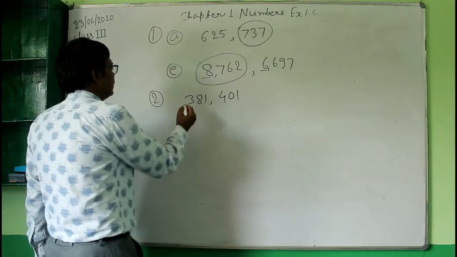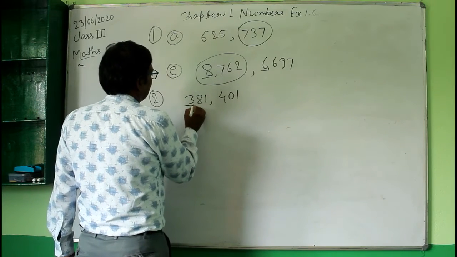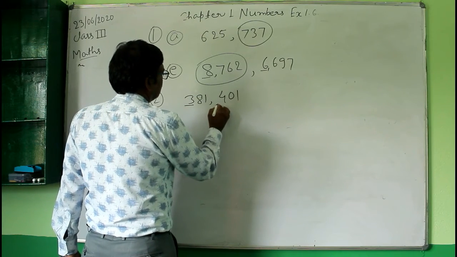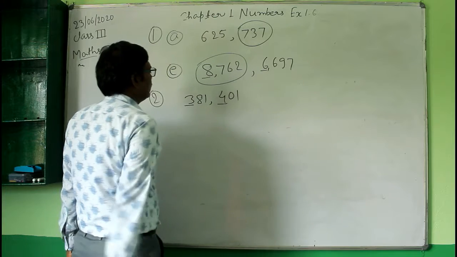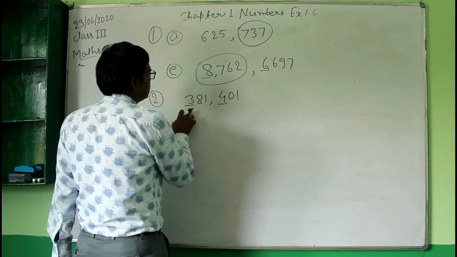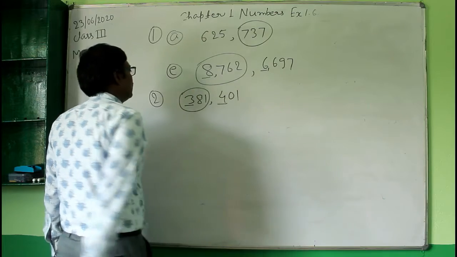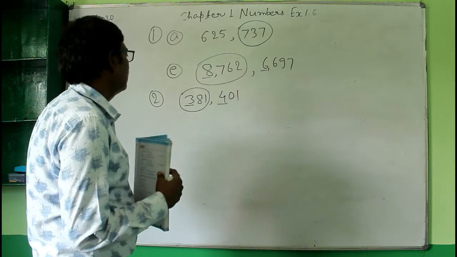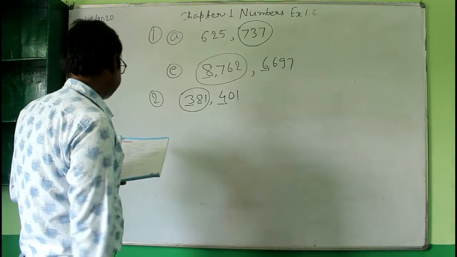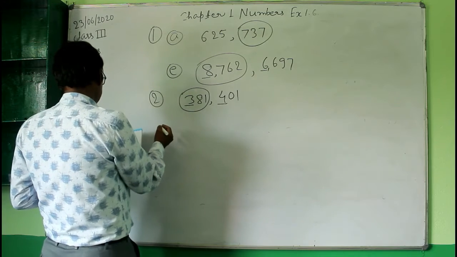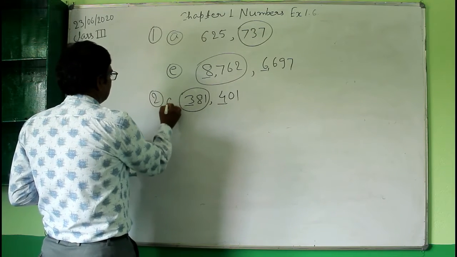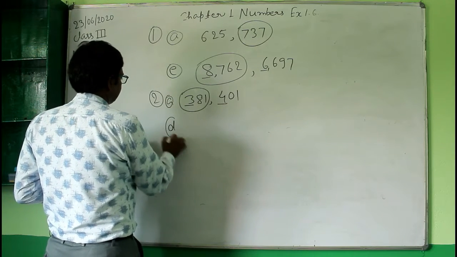So obviously here the digit at the 100 place is 3, and here the digit at the 100 place is 4. So because 3 is smaller than 4, therefore this number is smaller than 401. So circle 381. This is the answer. And next question is D here. Okay, this is A and then D.